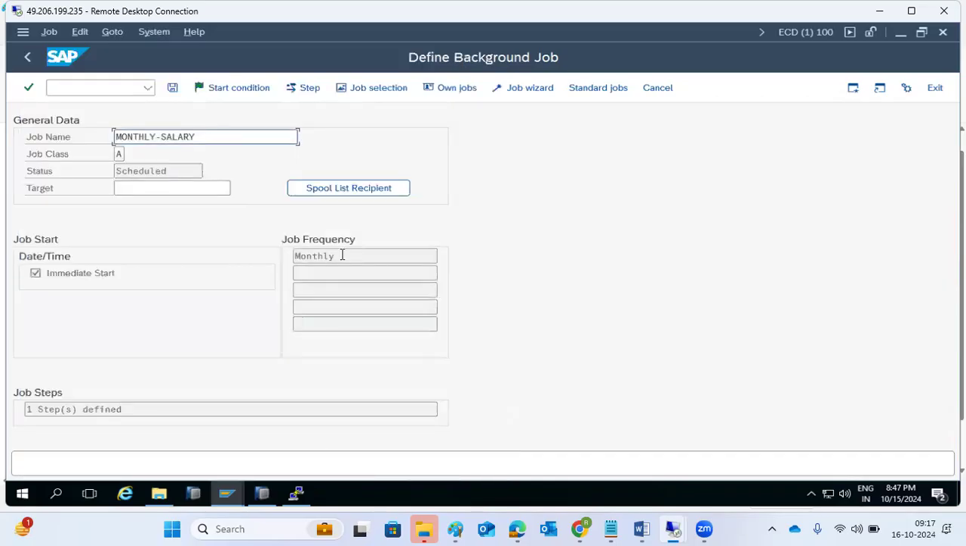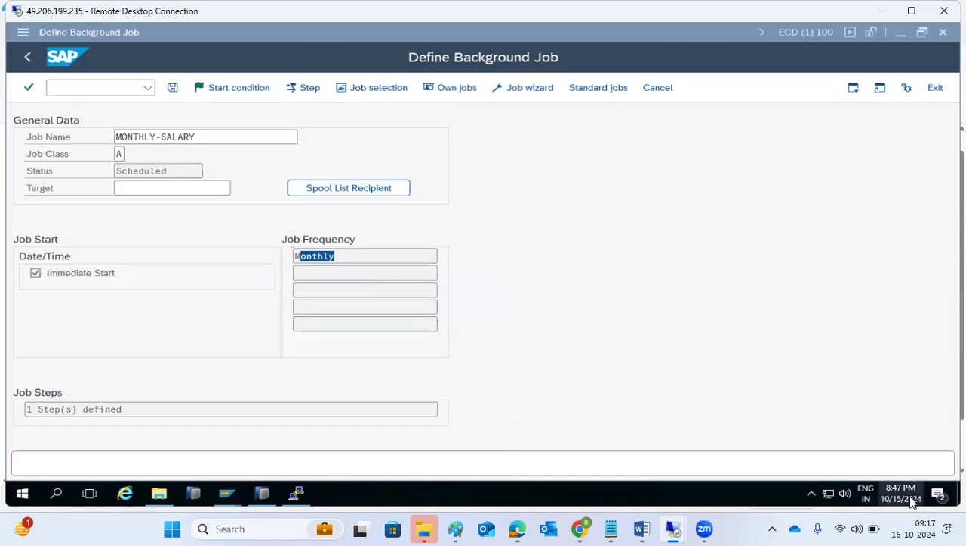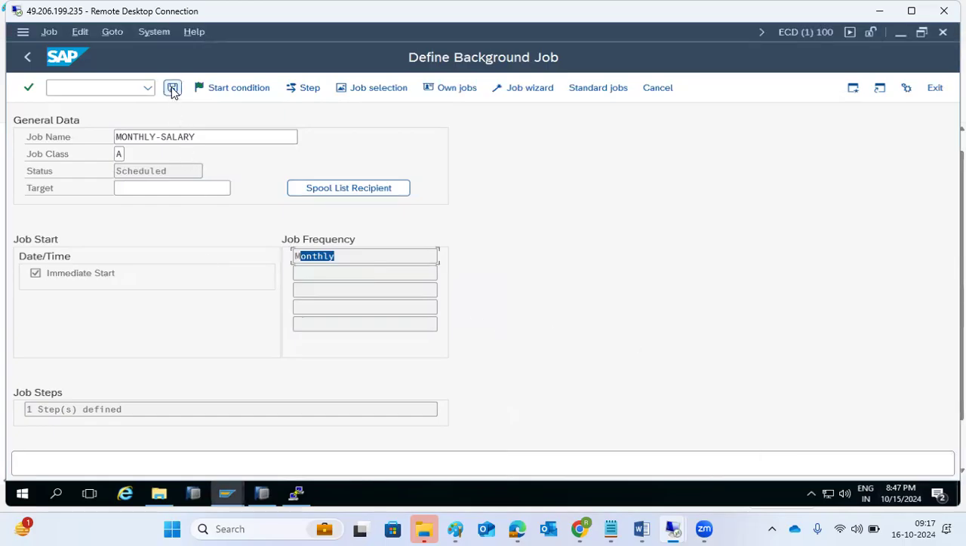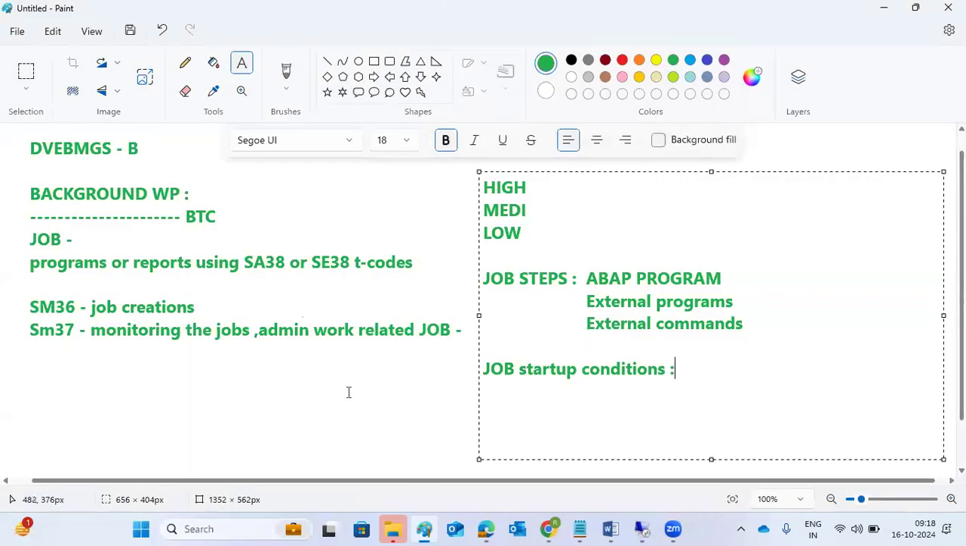So this job will start today. Then again on November 15th this job will start again. Then click on the save button. Once you create the step and assign the timelines, when you click on the save button, the job status becomes released. Before, the job status was scheduled. Now the status is released. These are the statuses of the job.